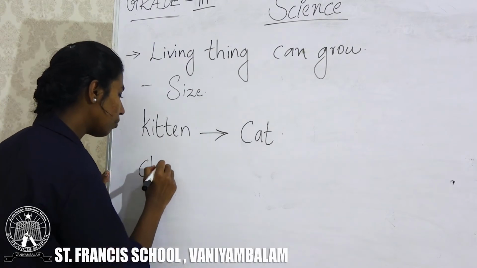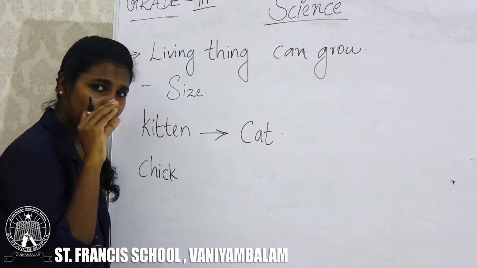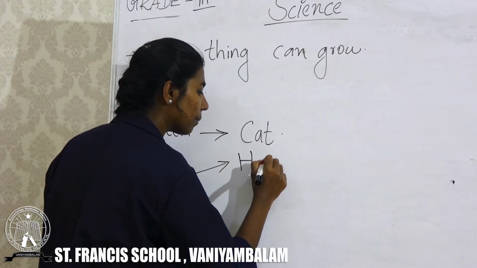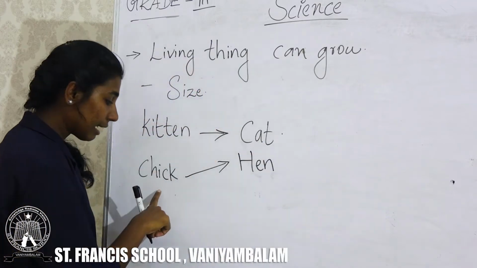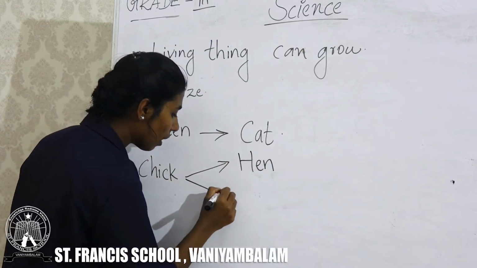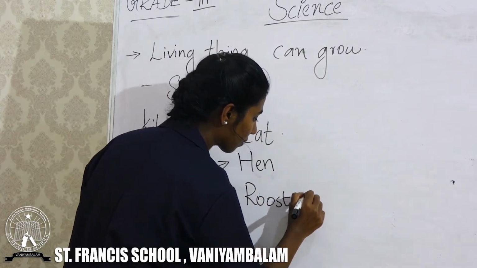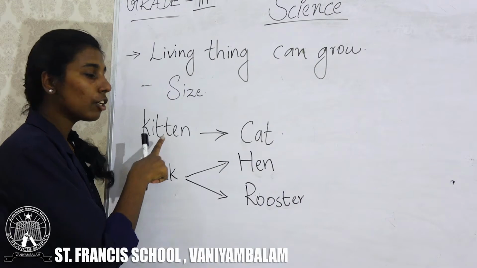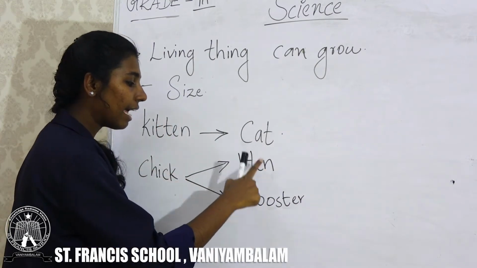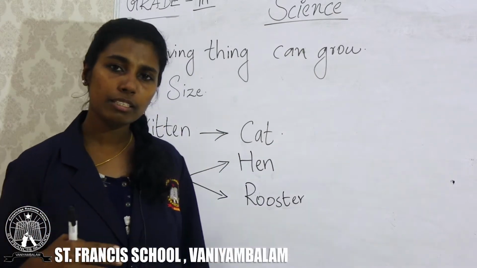Then, what about a chick? A chick is very small. A chick will grow in size to become a hen or a rooster. So, a kitten will grow to form a cat. A chick will grow to form a hen or a rooster. What about we human beings?